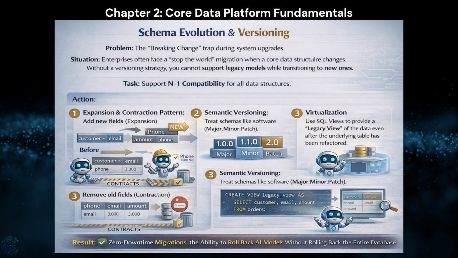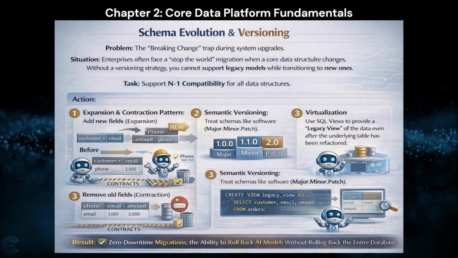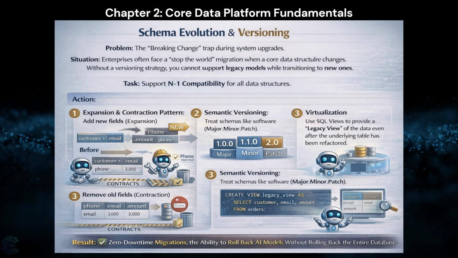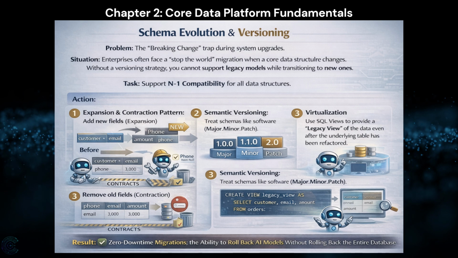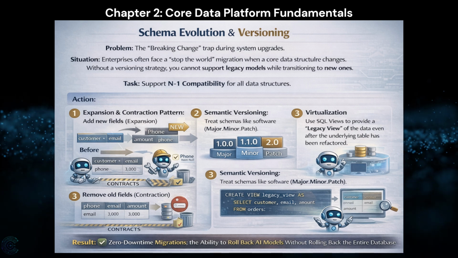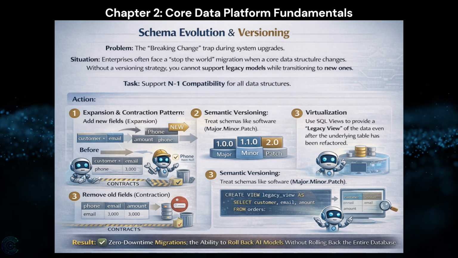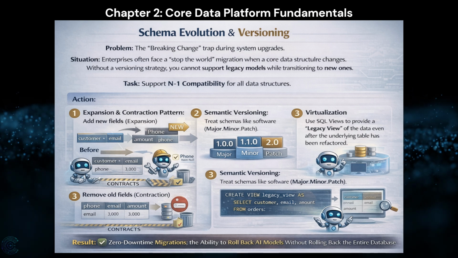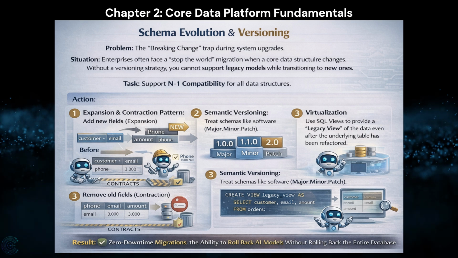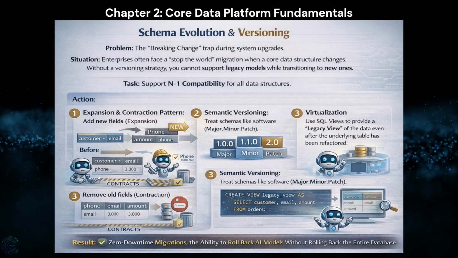Schema evolution and versioning. Problem: the breaking change trap during system upgrades. Situation: enterprises often face a stop-the-world migration when a core data structure changes. Without a versioning strategy, you cannot support legacy models while transitioning to new ones. Task: support N-1 compatibility for all data structures.